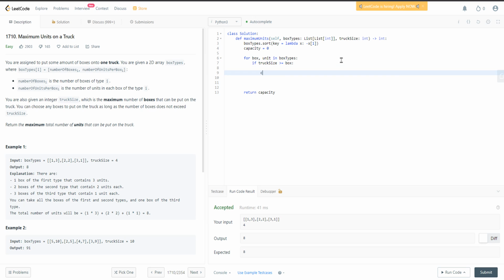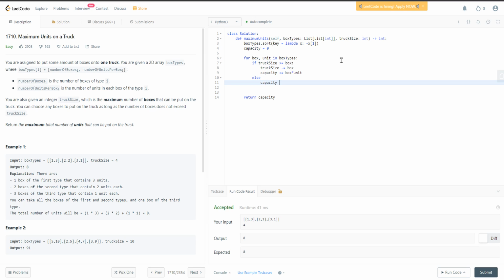put all of them into our truck, so the capacity will plus equal the box count times the unit, and then our truck size will be minus the box number, and else we can break.